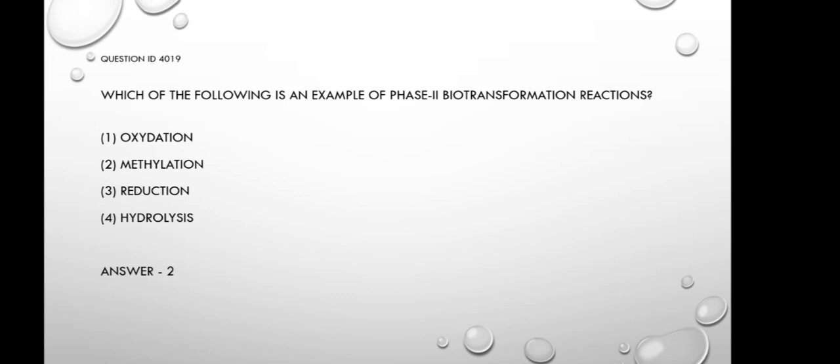It has two phases. In phase 1, functionalization reactions occurs. They are mainly oxidation, reduction and hydrolysis. In phase 2, conjugation reactions are occurring. They are sulfation, acetylation, methylation, amino acid conjugation, etc. So, it is clear that the answer is option 2, methylation. All other reactions comes in first phase of biotransformation reactions.